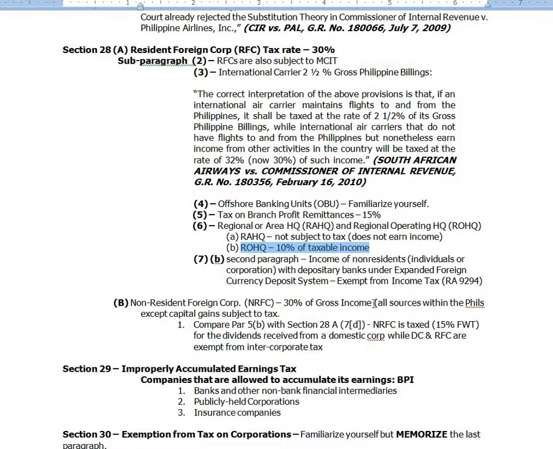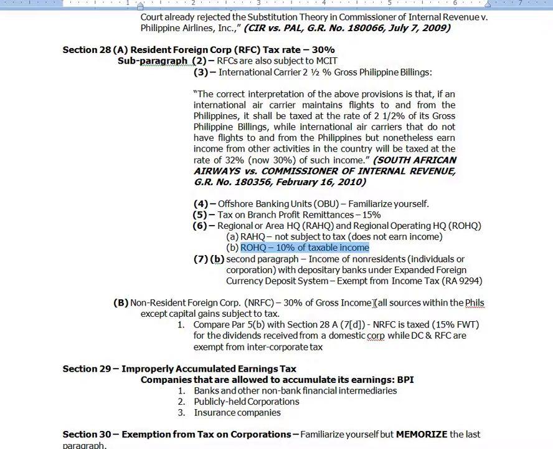But ROHQ, regional operating headquarters, they operate their business here. So that means they earn income. That means they should be taxed. Okay? And section 28, subparagraph 7B, second paragraph, you take note of this: income of non-resident individuals or corporation with depository banks under expanded foreign currency deposit system is exempt from income tax under RA 9294.